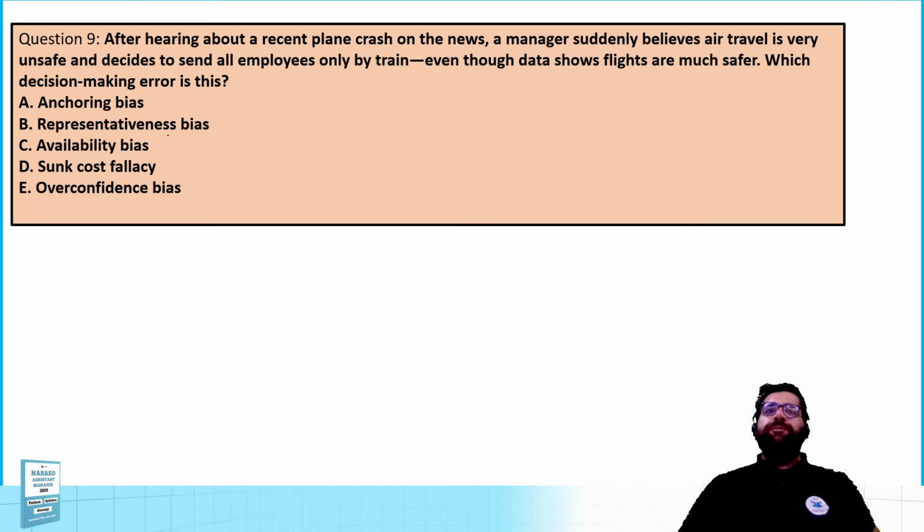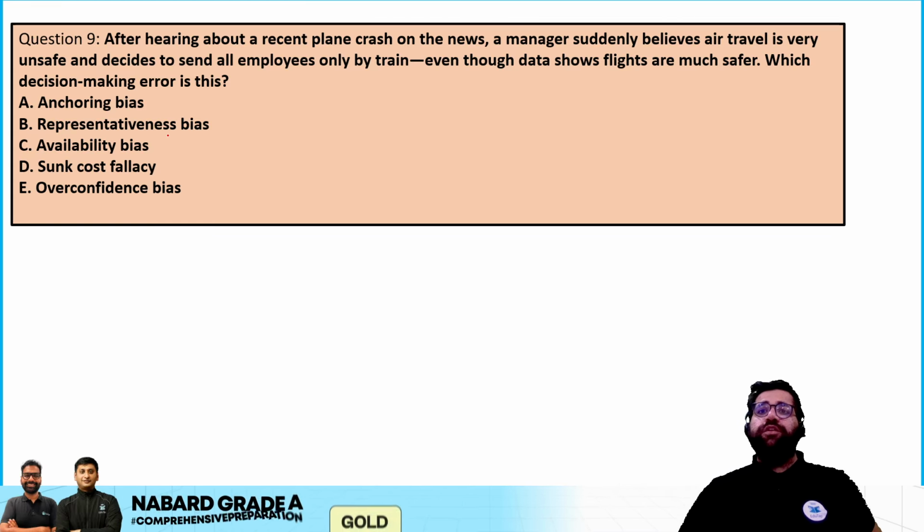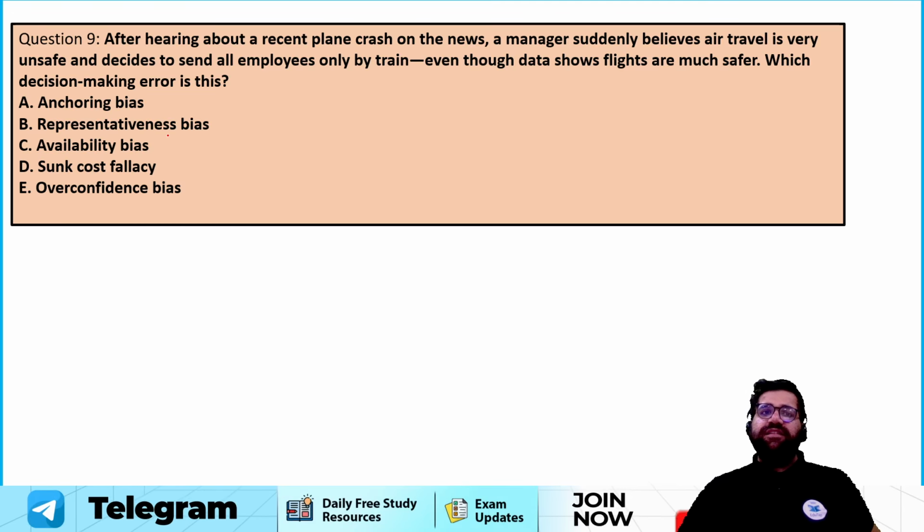Next, question number 9, my friends. After hearing about a plane crash on the news, a manager suddenly believes air travel is very unsafe and decides to send employees by train, even though data shows flights are much safer. What type of decision making error is this? Is this anchoring? Is this representative? Is this availability? Is this sunk cost, or is this overconfidence bias?